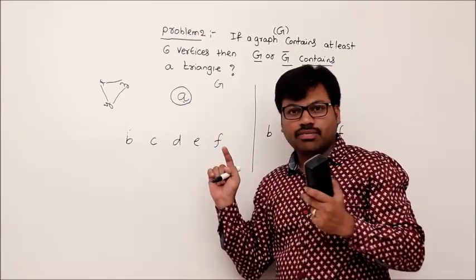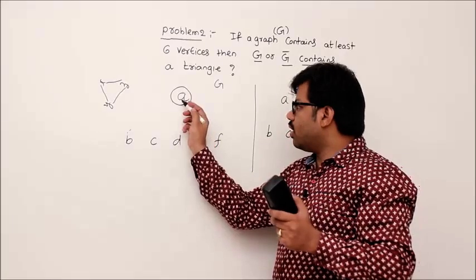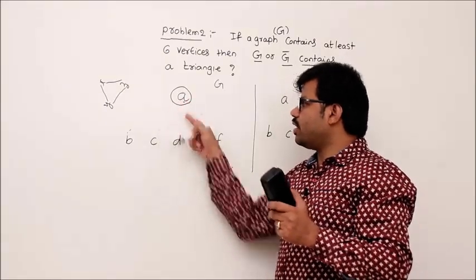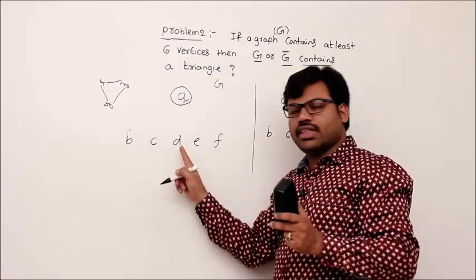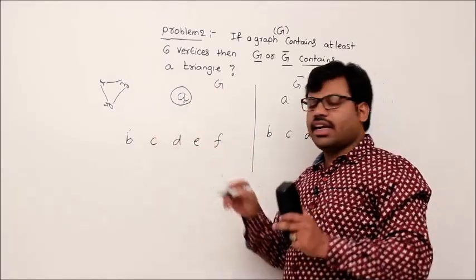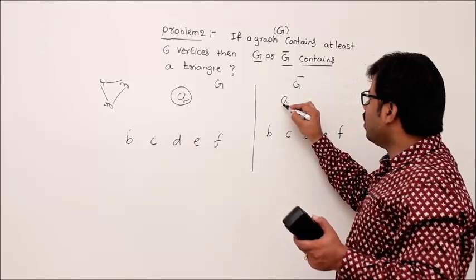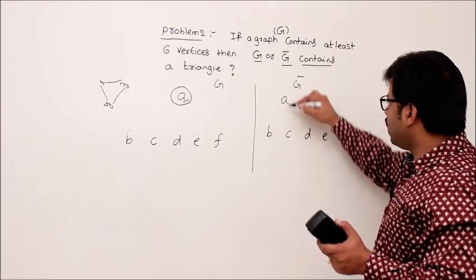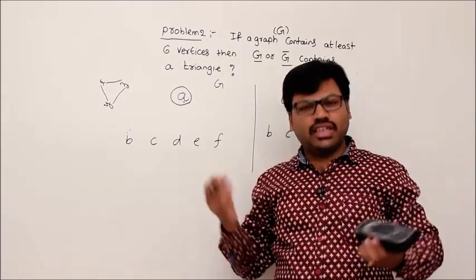You can argue like this, sir, let's say my vertex A is not at all adjacent to anyone. What you said is A is adjacent to at least 3 vertices, but let's say A is not adjacent to anything, then how can you justify? I said A is adjacent to at least 3 vertices either in G or G bar. If in G A is not adjacent to anything, then definitely in G bar there will be edges from A to B, A to C, A to D, A to E, A to F, so that A is adjacent to more than 3 vertices.